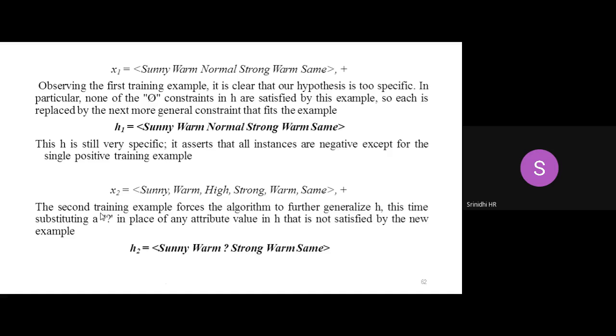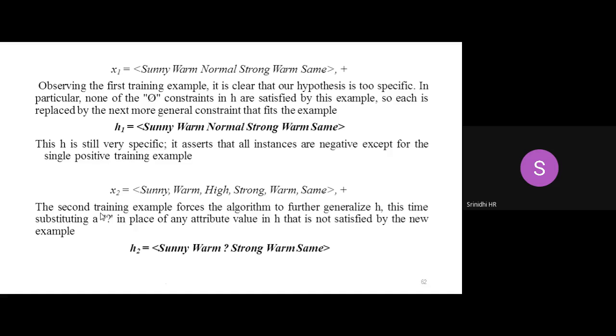Now compare the value of x2 with H1. My first attribute, sunny, is the same. Second attribute, both of them are warm. The third attribute, one is normal and one is high. Fourth attribute, both of them are strong. Fifth is warm, sixth is same.